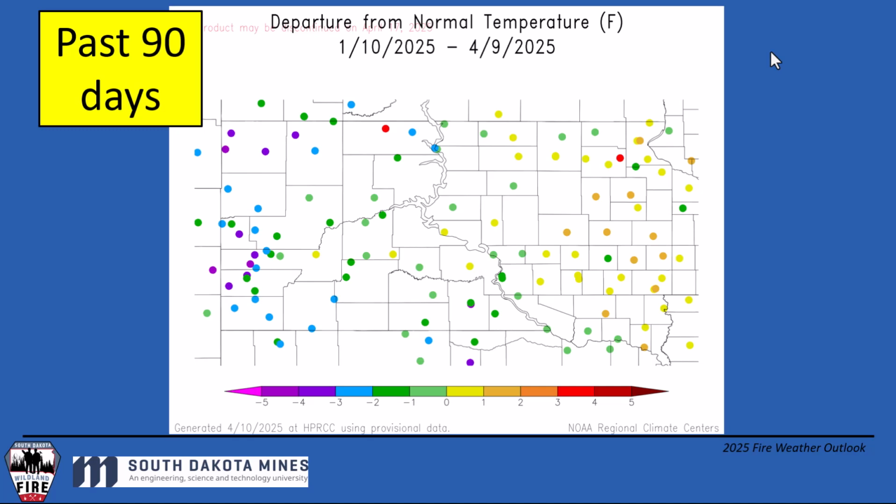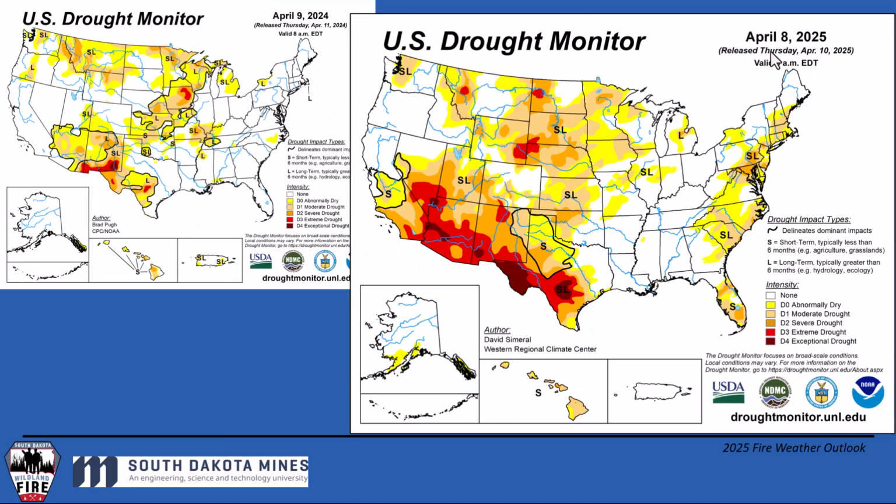Here's just the past 90 days departure from normal temperature. By and large, eastern South Dakota hovering around average, maybe a little bit warmer than average. Western South Dakota cooler than average, and that was really driven by kind of a cold February.